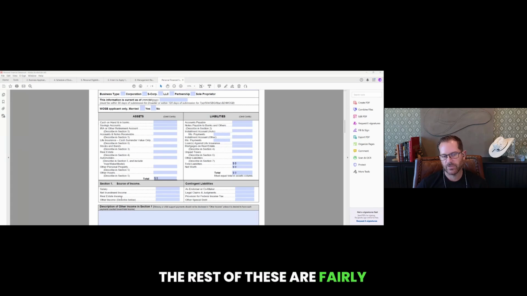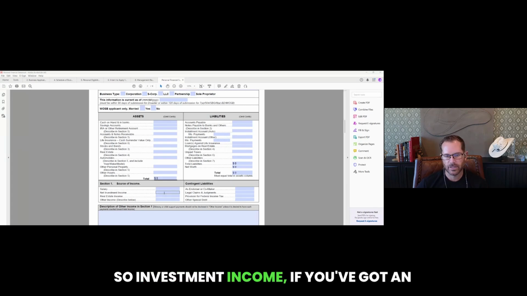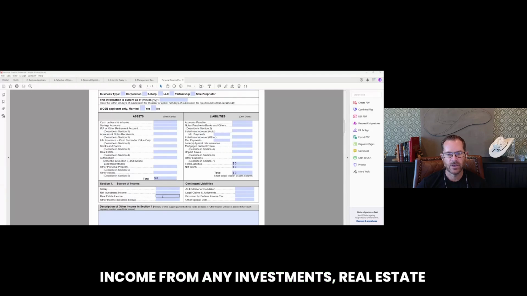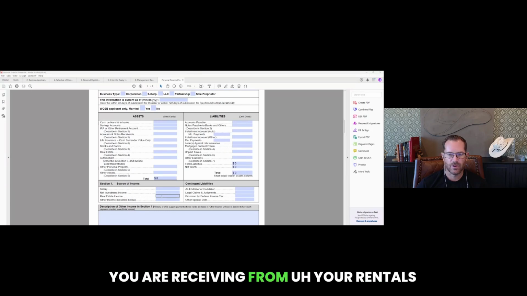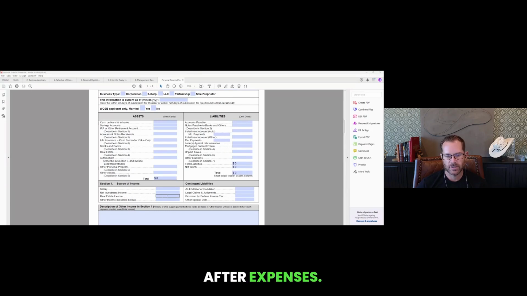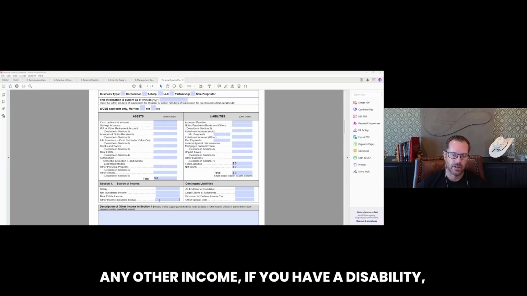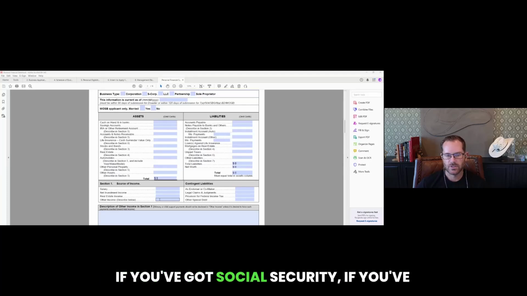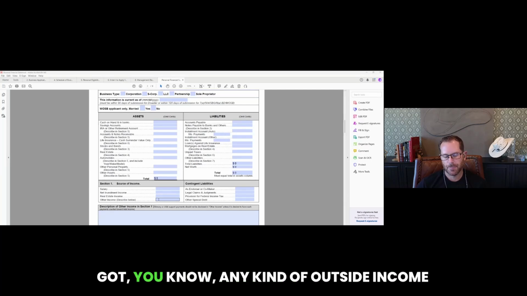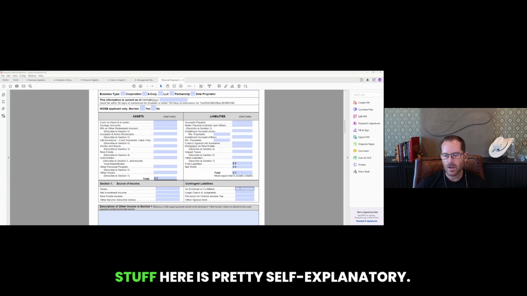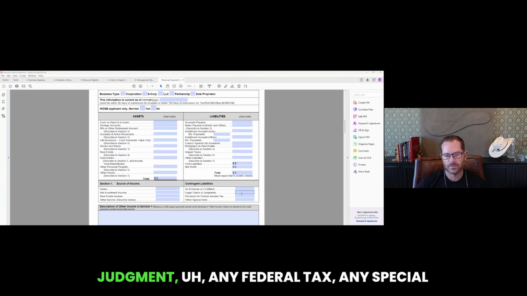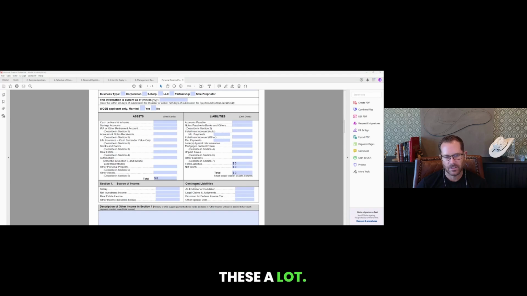The rest of these are fairly self-explanatory. So investment income, if you've got income from any investments. Real estate income, you would put the net income that you are receiving from rentals after expenses. Any other income, if you have disability, if you've got Social Security, if you've got any kind of outside income, you would list here. Stuff here is pretty self-explanatory. So if you've got any legal claims, judgments, any federal tax, any special debt, you would mark here. We don't see these a lot.